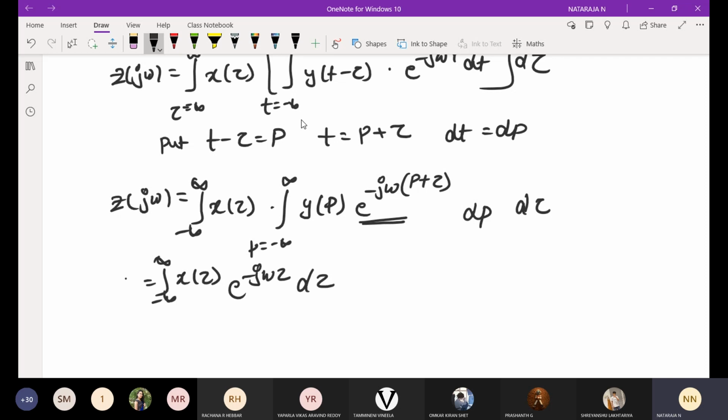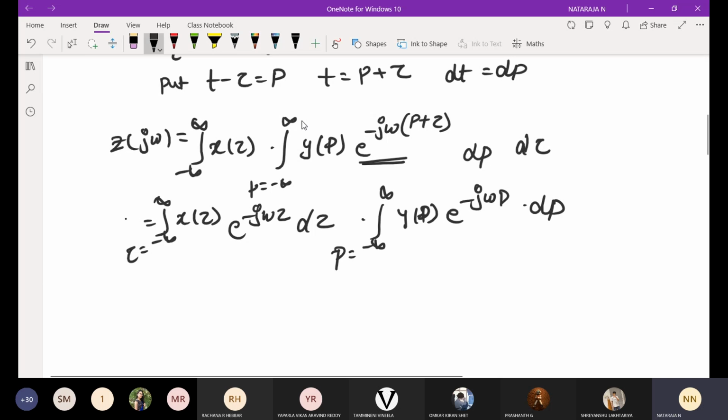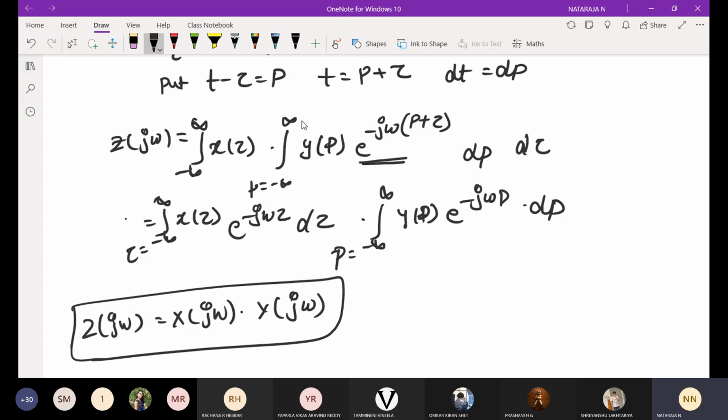Then into the integral from minus infinity to infinity, whose limits vary with respect to p, of y of p into e power minus j omega p into dp. Okay, this is the standard equation we match: x of j omega into y of j omega. That will be z of j omega. This is my property of convolution.